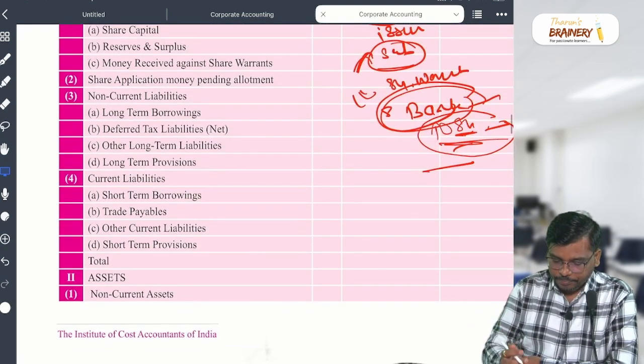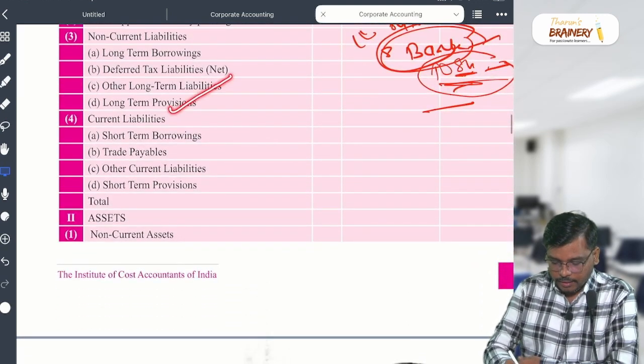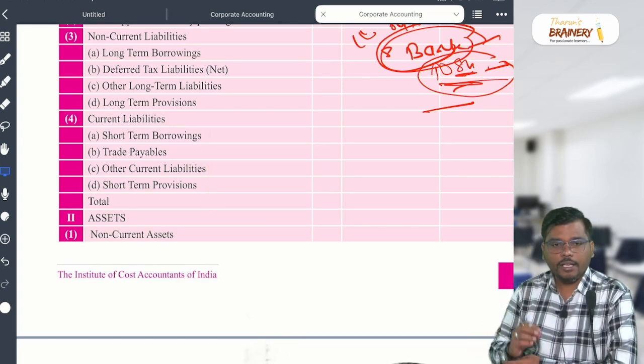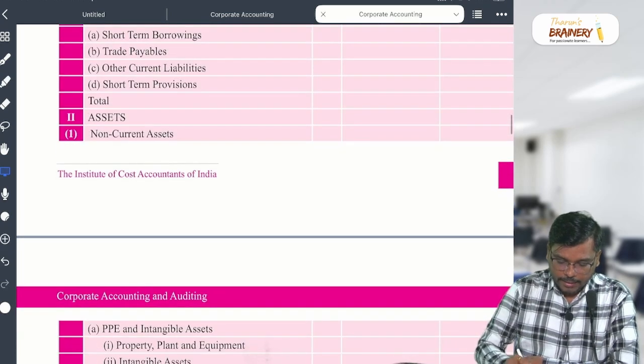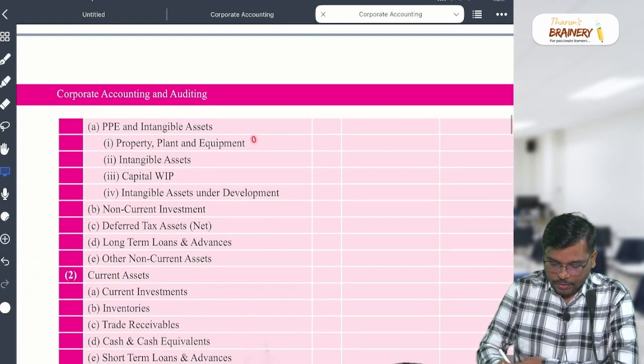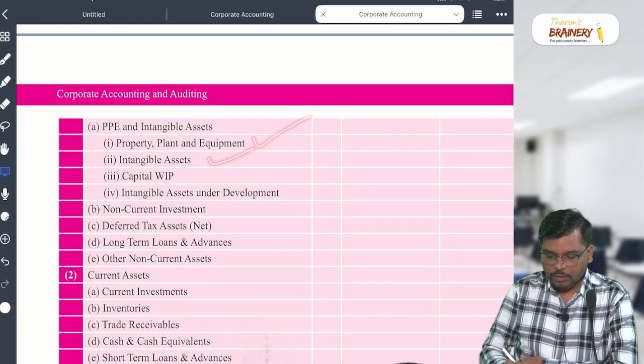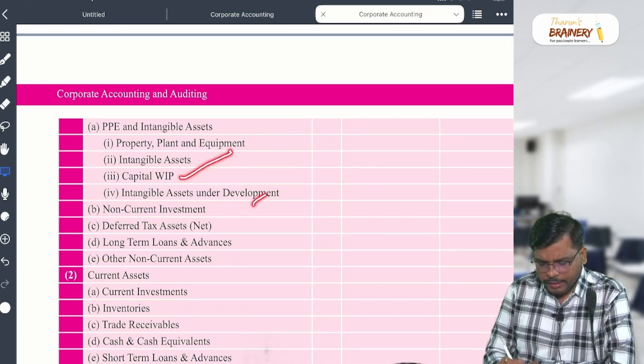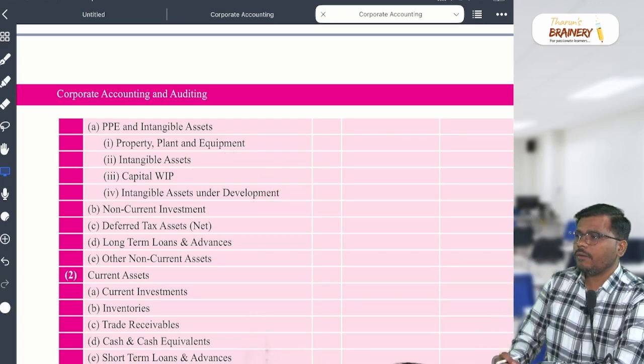Next, my dear student, current liability, you must know everything. Current liability, you must know everything, one item can come. Assets, sir. Generally we have seen these two things, PPE and intangible asset. Capital work in progress, intangible asset under development, very rarely it may come.